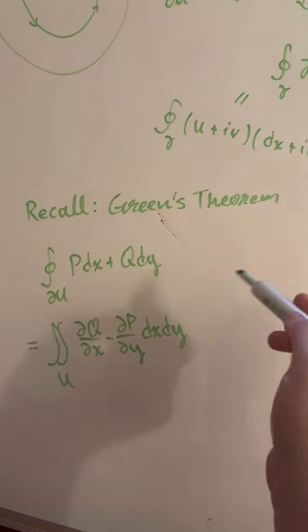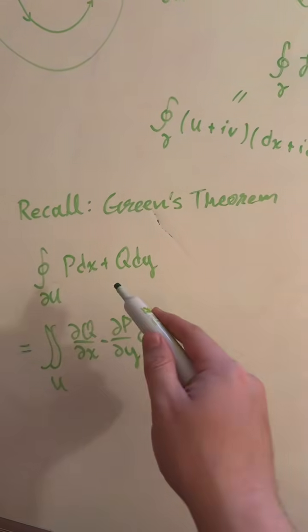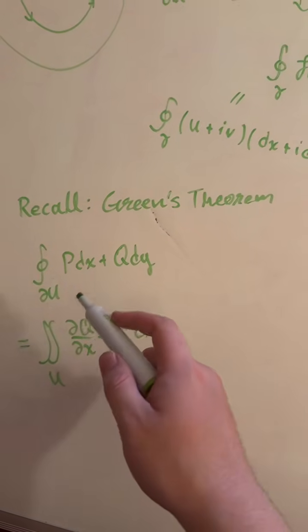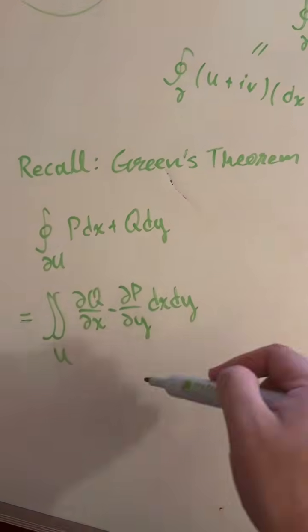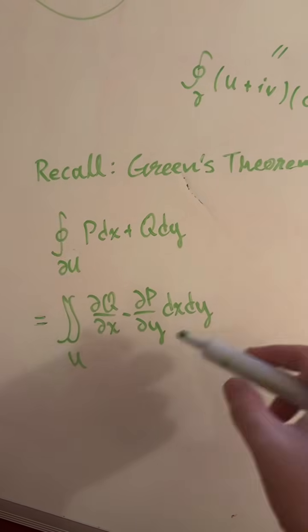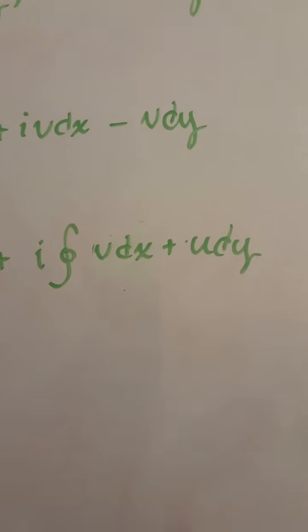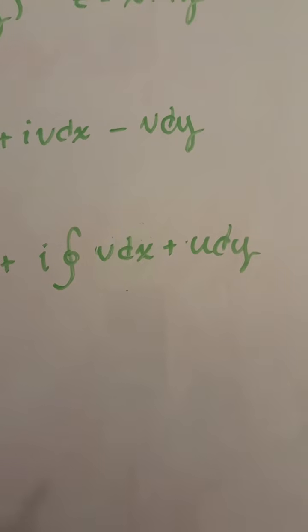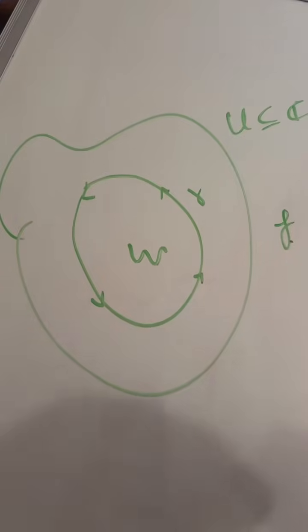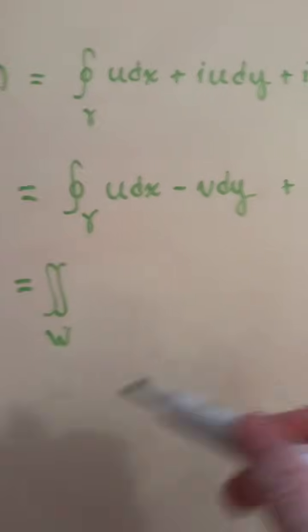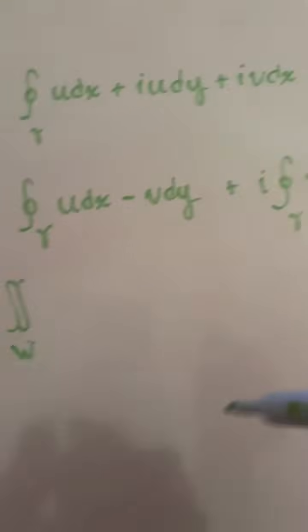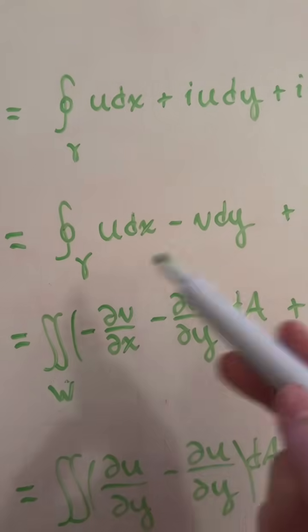Green's theorem tells us, if you don't remember, that if we're integrating some sort of vector field along a closed curve, then that's the same as if we integrated the curl of that vector field all throughout the area bounded by that curve. And both this real and imaginary integral are in the form of this vector field along a closed curve. Let's just quickly call the area bounded by gamma w, and then rewrite these integrals in terms of curls over w. So let's apply Green's to this real integral here.